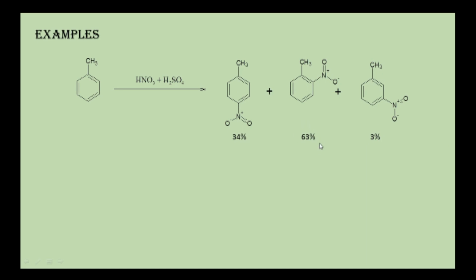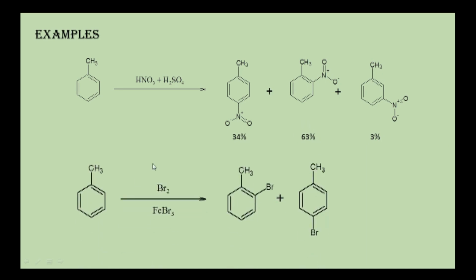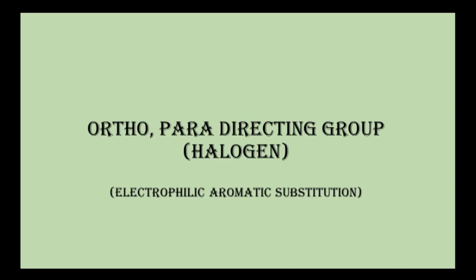Similarly, if we carry out halogenation, then exclusively we will get ortho and para substituted bromide, which is 40 to 60%. No percentage of meta substituted product. Now with these examples we will move ahead. We will talk about the second ortho para directing group, that is halogen.